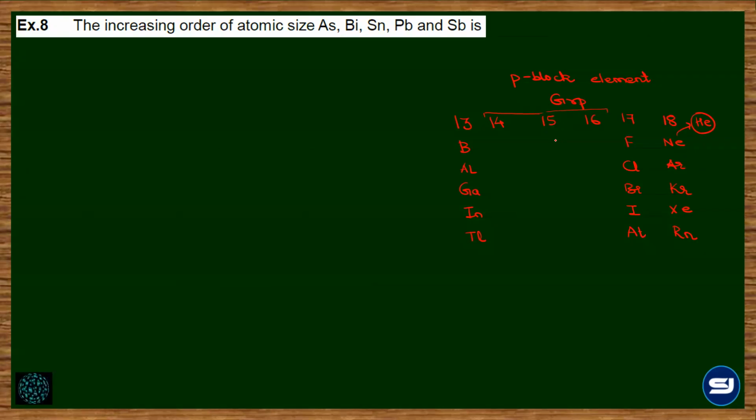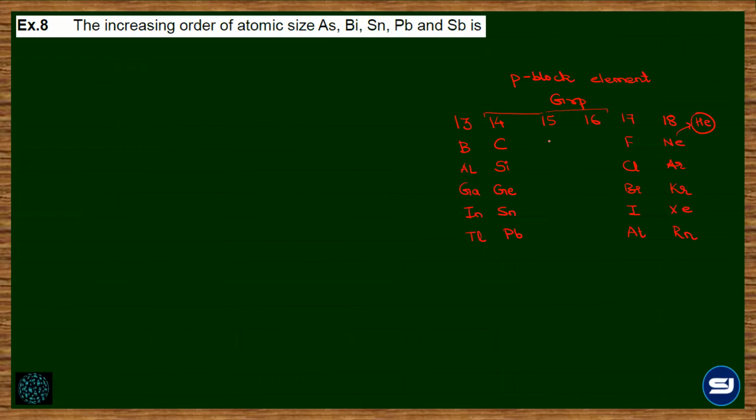Yes, sir. 14 का ग्रुप starts with carbon. Next is silicon, the metalloid. Then we have germanium, then tin and lead. Carbon, silicon, germanium, tin, and lead.